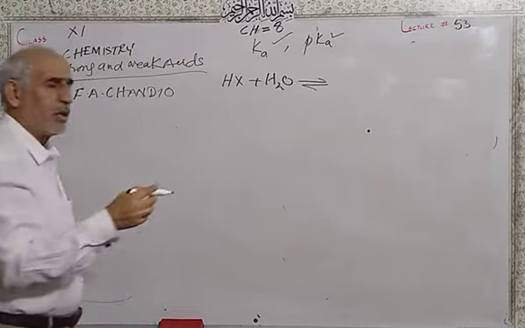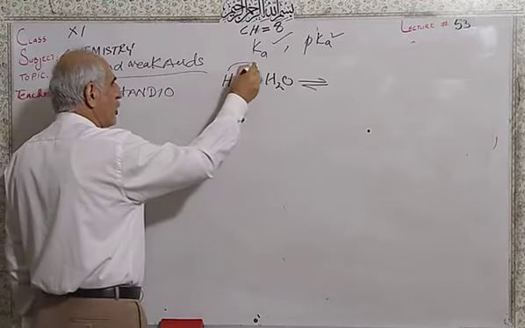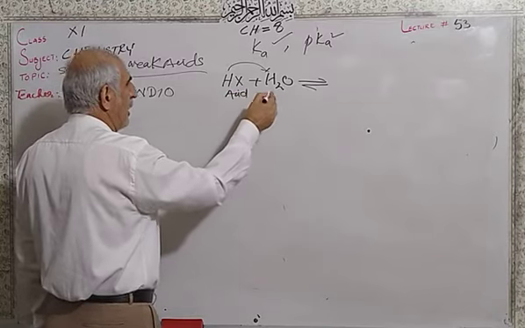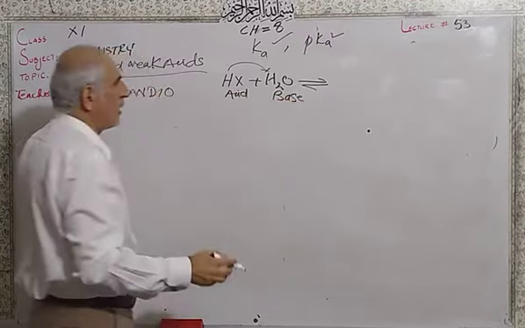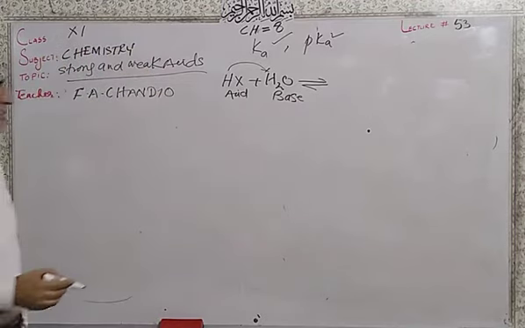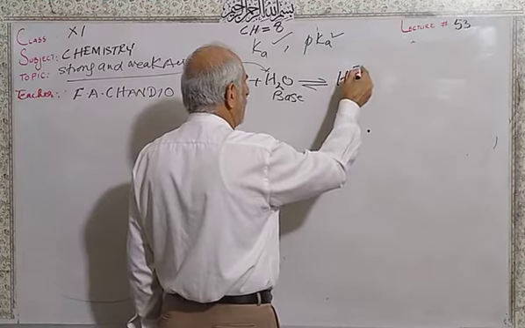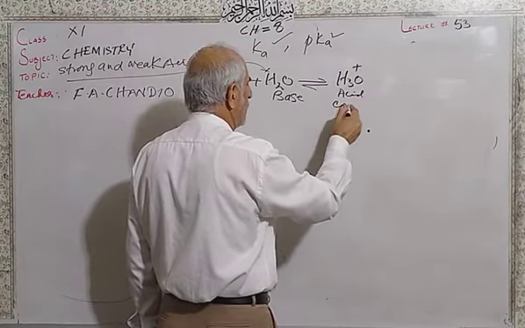According to the Bronsted-Lowry concept of acids and bases, an acid is the donor of a proton, called a Bronsted acid, and a base is an acceptor of a proton, called a Bronsted base, and you will get the hydronium ion with a positive charge, the conjugate acid.